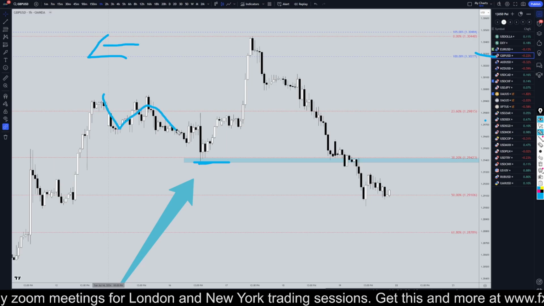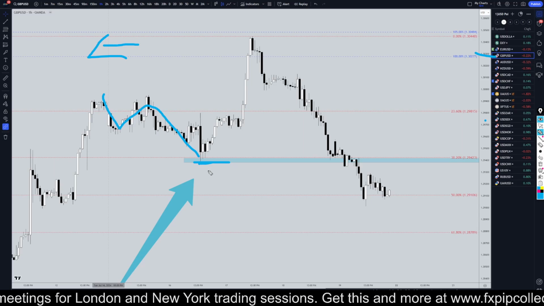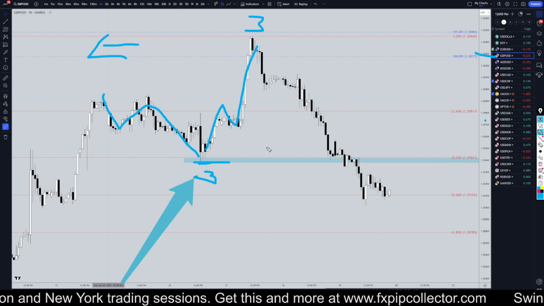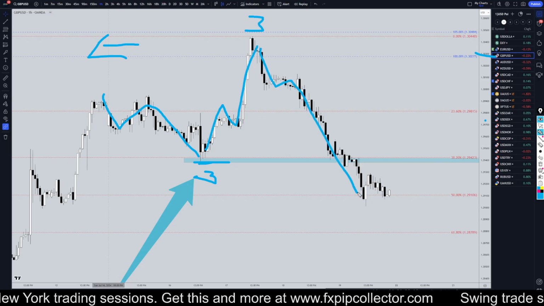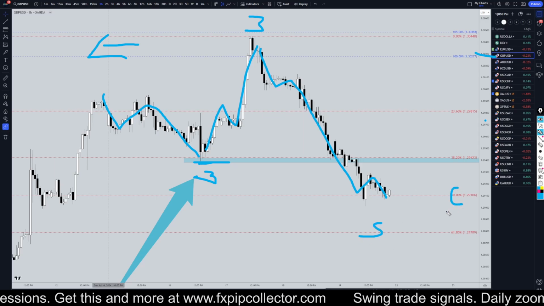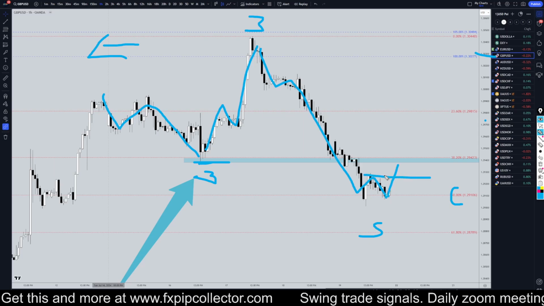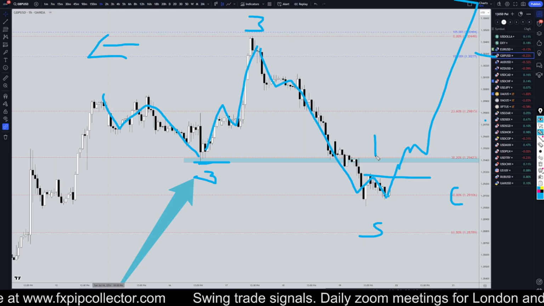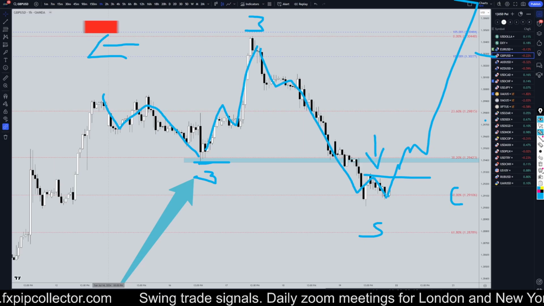To me, this actually does kind of look like a 3-3-5 expanding flat, 3 waves down, 3 waves up, 1, 2, 3. So A, B, and then this could be 5 waves down for an expanding flat wave C. If it is, we are at the 50% Fibonacci. If this goes up, if it breaks structure, then I would definitely go long for the continuation of the uptrend. If it doesn't go up, if it doesn't break structure, then I would just continue to look for shorts every chance I got.